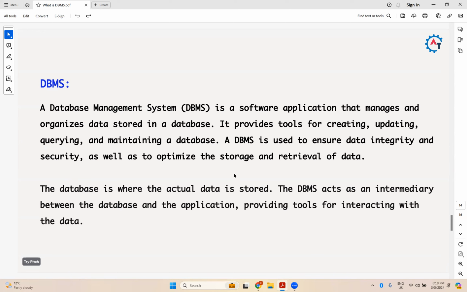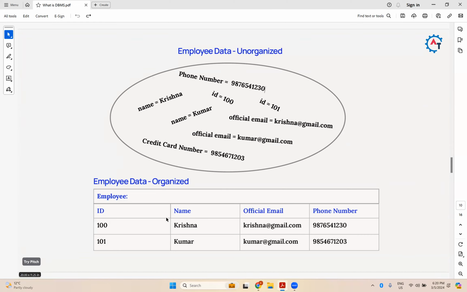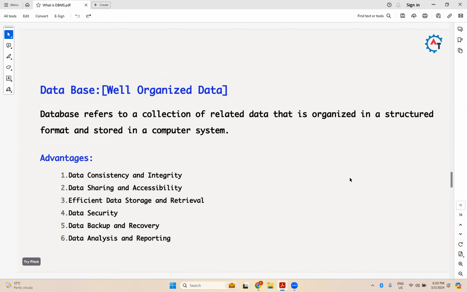So you have some data stored somewhere, and your application needs very specific information. Very specific means, if you go back to this simple table, I want the name of a particular person whose ID is 100. I am putting some condition. I don't want all the information. I want only the person whose ID is 100. Then how can you retrieve the data? This is database. You organize the data, well organized, and it is stored somewhere. But how to retrieve the particular information? So with the help of DBMS tools, you can perform those kinds of operations.